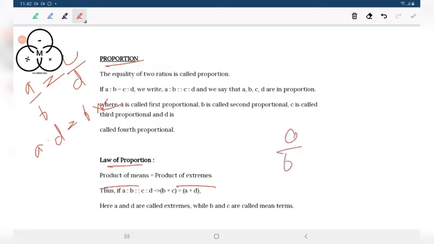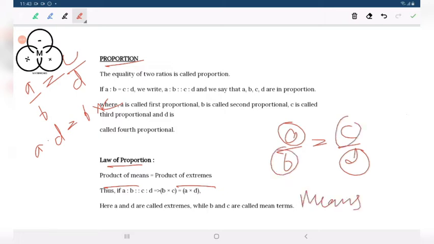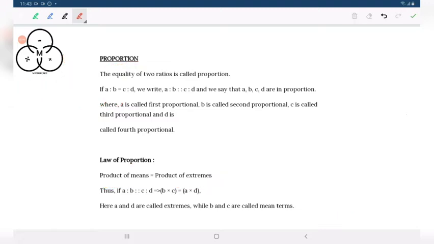When we write A by B equals C by D, A and D are called extreme terms, and B and C are called means. So product of means equals product of extremes. This is the law of proportion. Very important thing.